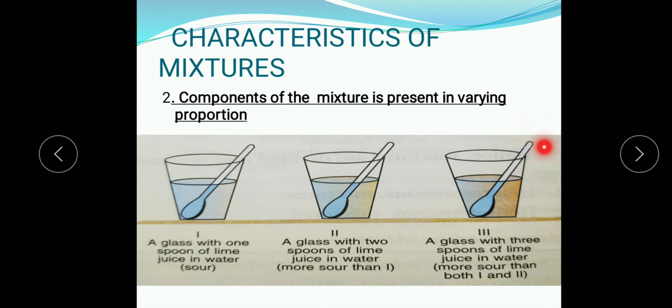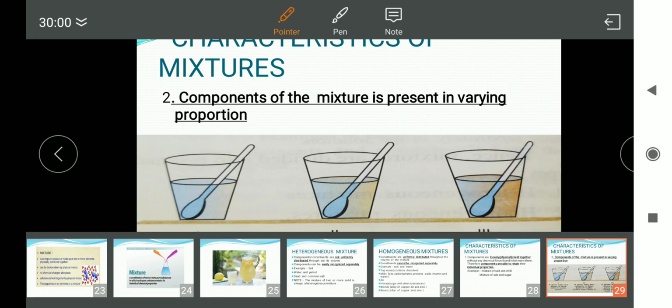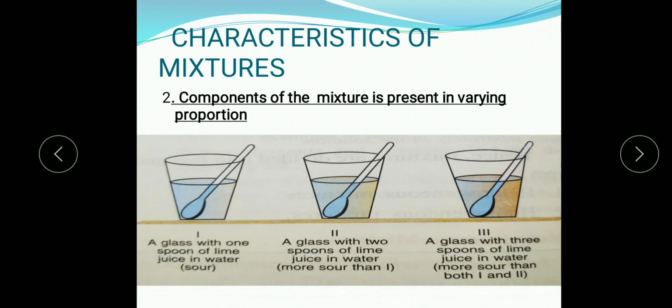Here one activity is given in your book, that three glasses are taken, glass A, glass B and glass C. In glass A, 1 spoon of lime juice is taken in 1 glass of water. In glass B, 2 teaspoons of lime juice are taken in 1 glass of water, and here 3 teaspoons of lime juice in 1 glass of water.